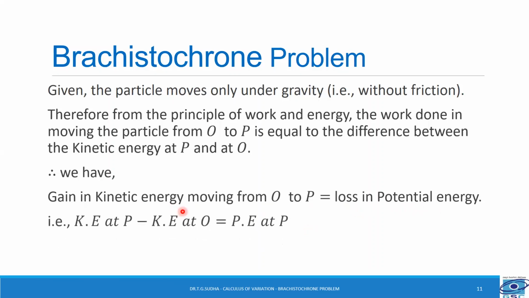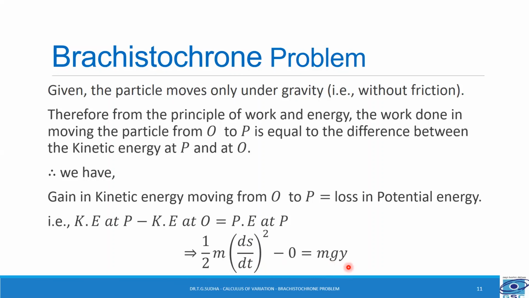So what is gain in kinetic energy? That is kinetic energy at P minus kinetic energy at O equal to the potential energy at the point P. So kinetic energy at P will be half m v square, that is (ds/dt) whole square, minus 0, that is kinetic energy at the initial point O is 0, is equal to potential energy at P, that is mass m into g, the gravity, into the height, that is y.